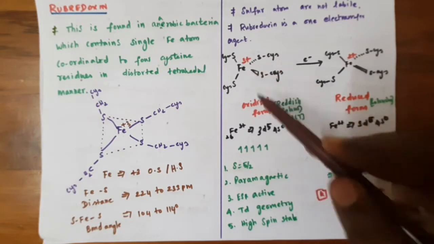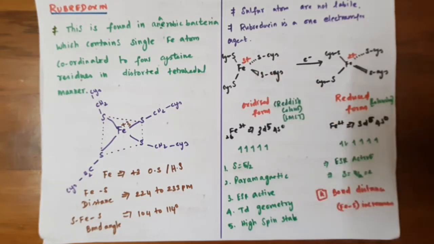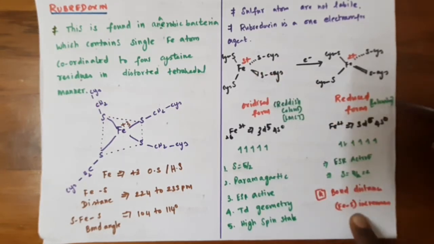It was in the tetrahedral geometry, and iron is in the high spin state. And if you see the reduced form, one electron is added. So there are 6 electrons in the d orbital, and here it has 4 unpaired electrons. The spin quantum number is 2, so it is again ESR active.